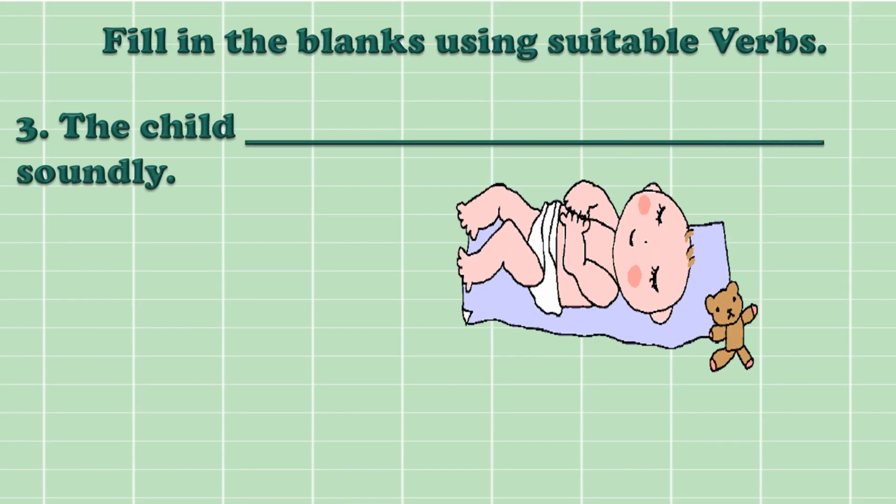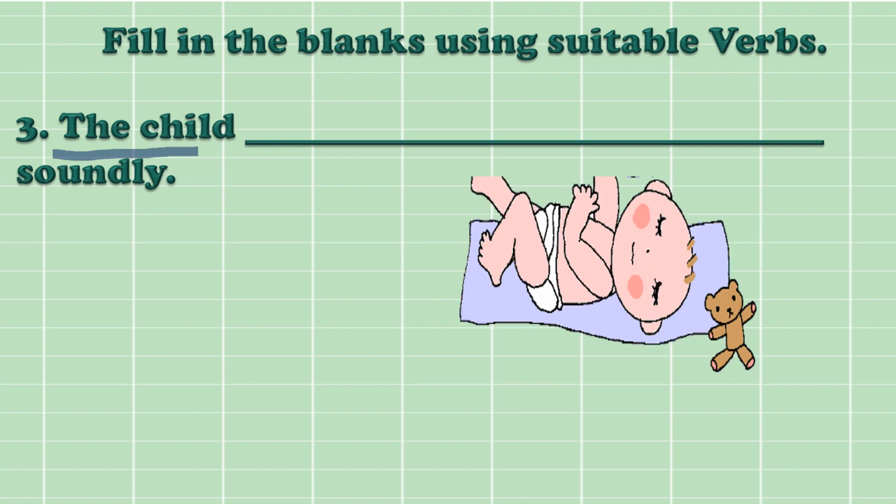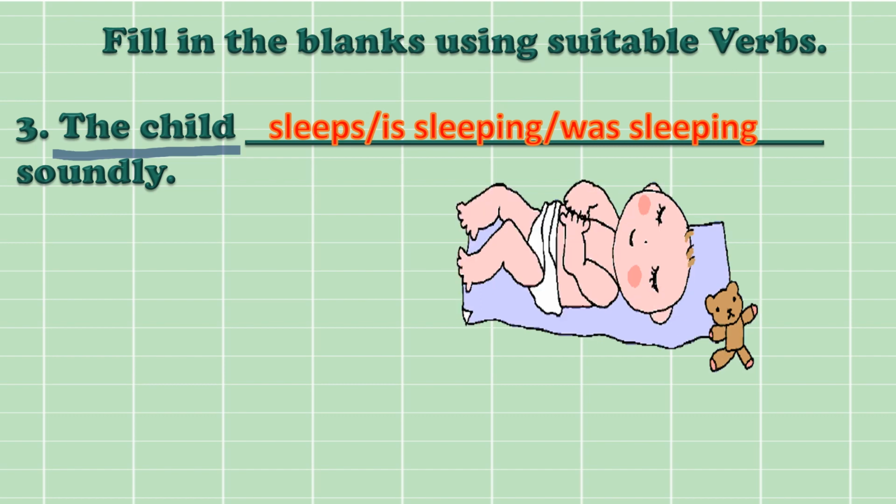Similarly, third example, the child dashed soundly. Now what's the subject here? Our subject is the child and the child is singular. So if the child is singular, we'll use only singular verbs like sleeps, is sleeping, was sleeping.